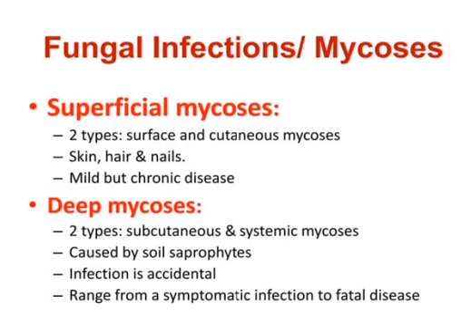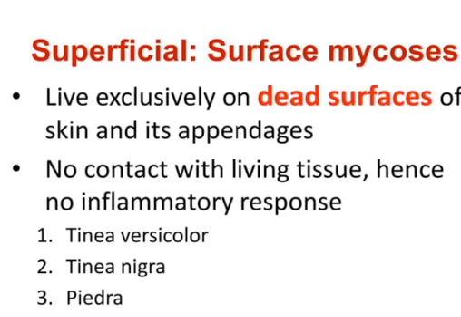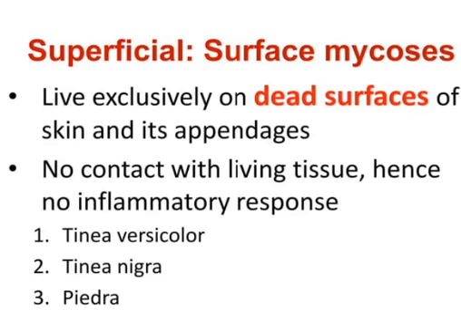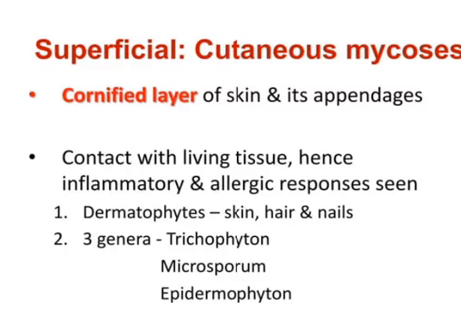Superficial mycosis has two types: surface and cutaneous mycosis, affecting skin, hair, and nails. It is a mild but chronic disease. Deep mycosis has two types: subcutaneous and systemic mycosis, caused by soil saprophytes. Infection is accidental and ranges from symptomatic infection to fatal disease. Superficial surface mycosis lives exclusively on the dead surface of the skin and its appendages, with no contact with living tissue, hence no inflammatory response. Examples: tinea versicolor, tinea nigra, and piedra.